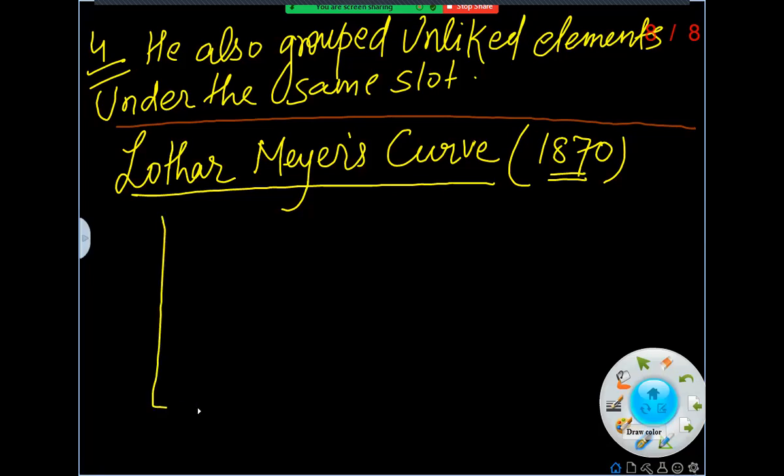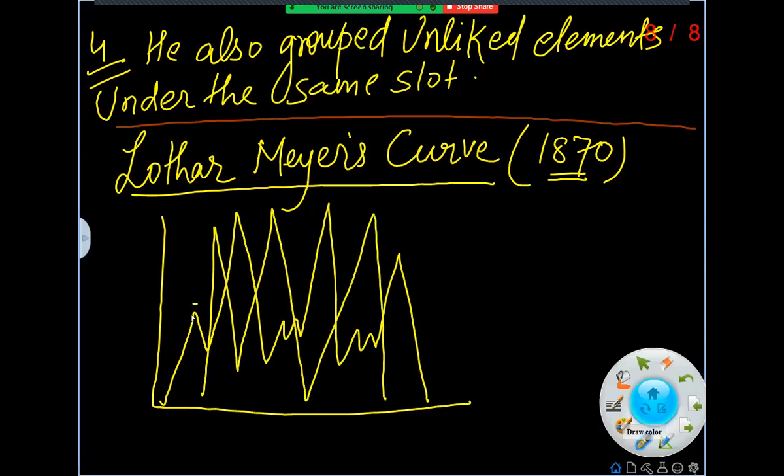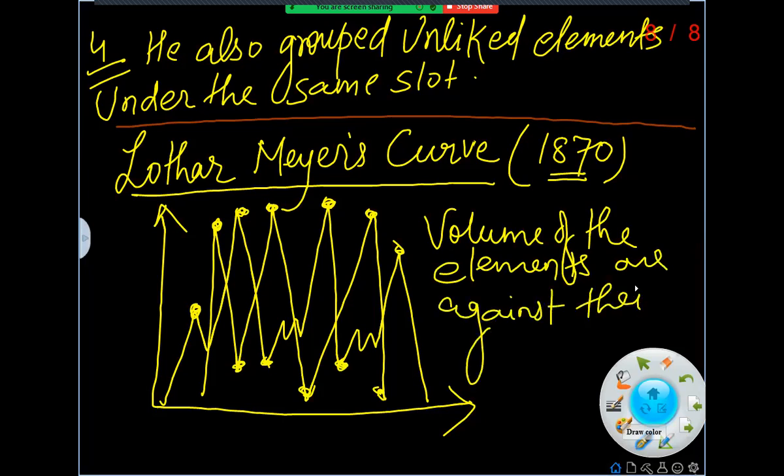In this graph, he showed that some of the elements at the top have high melting and boiling points, while those at the bottom have low melting and boiling points. He showed that the volume of the elements is plotted against their atomic masses.